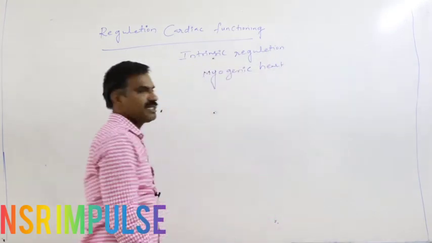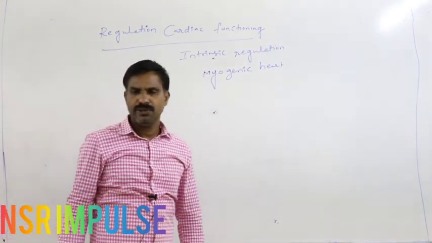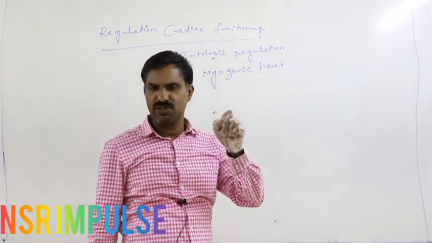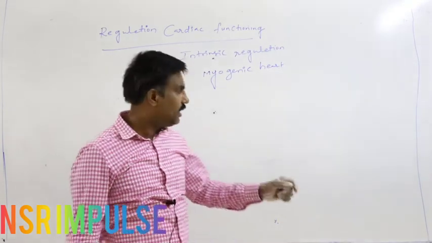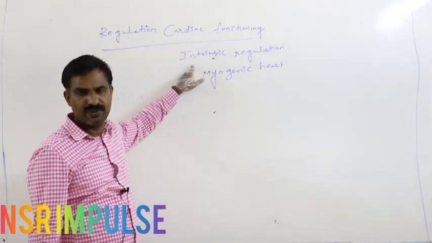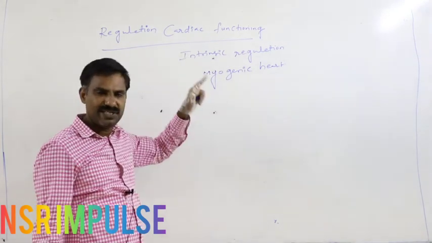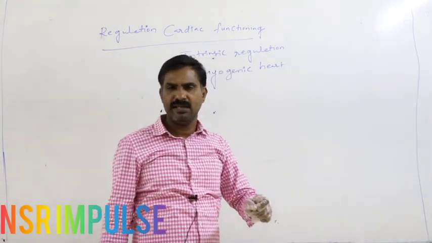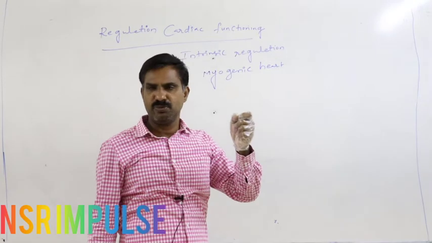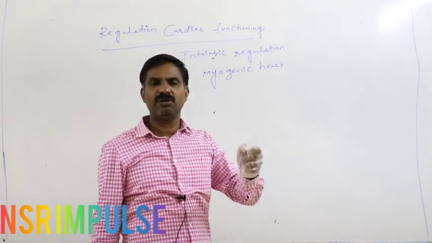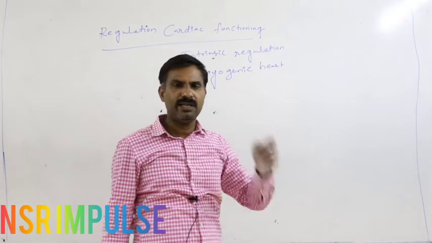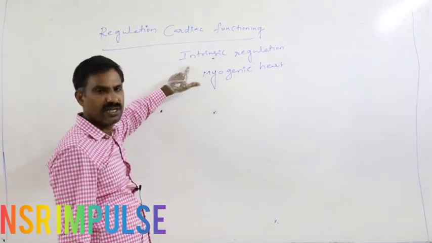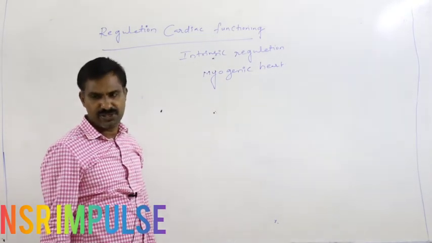The human heart is said to be myogenic. It means that under normal conditions, the SA node itself becomes excitable without receiving external stimuli, and it generates action potentials continuously to maintain the normal rate of the heartbeat. Only this kind of heart is said to be a myogenic heart. Such regulation is said to be intrinsic regulation.